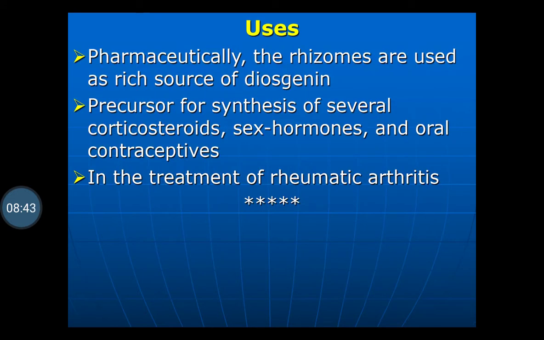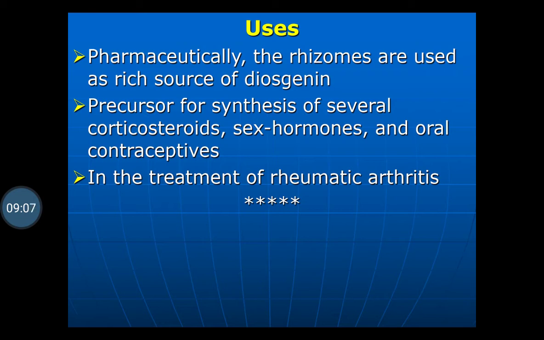Uses: pharmaceutically, the rhizomes are used as a rich source of diosgenin. It is used for the extraction of diosgenin, which acts as a precursor for the biosynthesis of different corticosteroids, and the synthesis of several corticosteroids, sex hormones, and oral contraceptives.